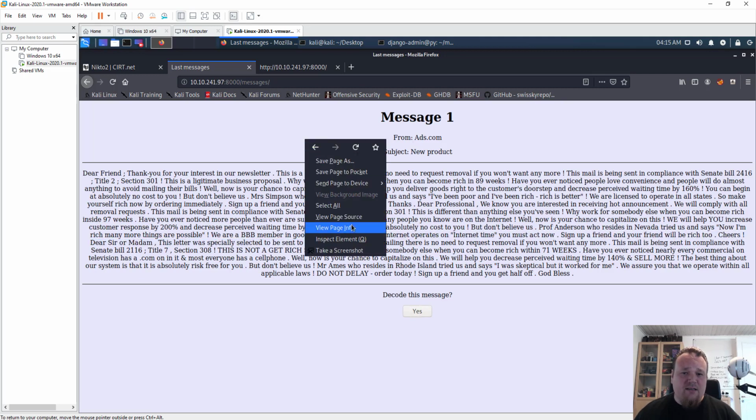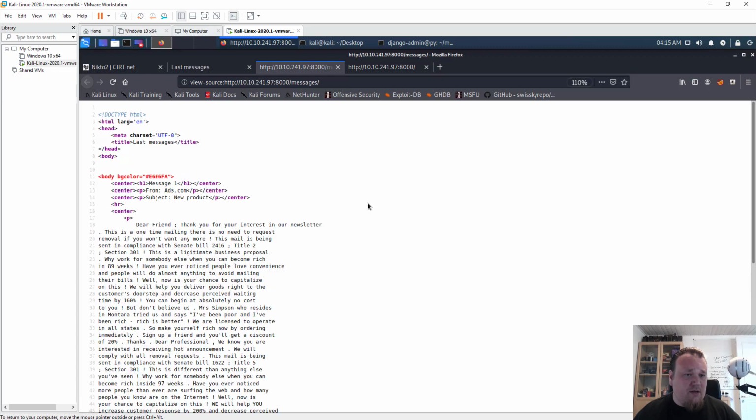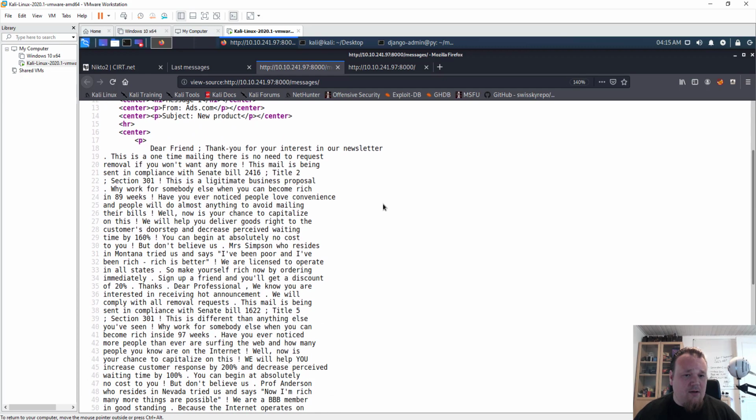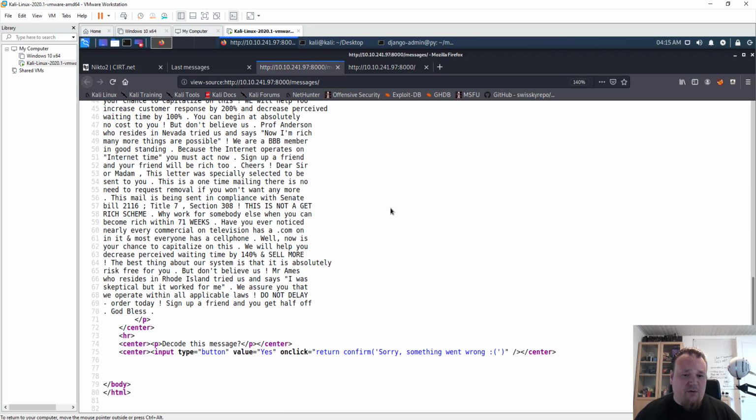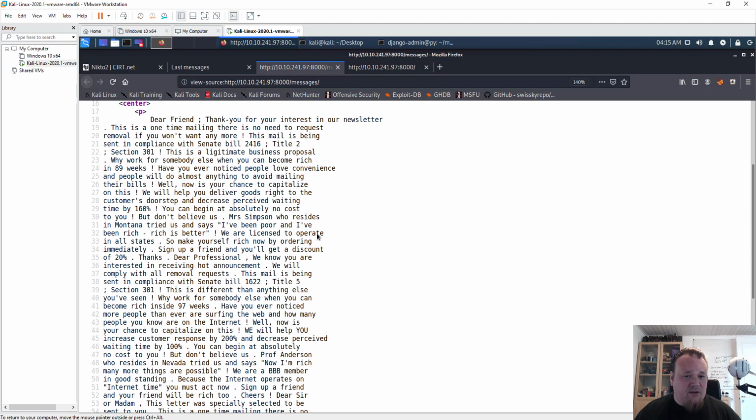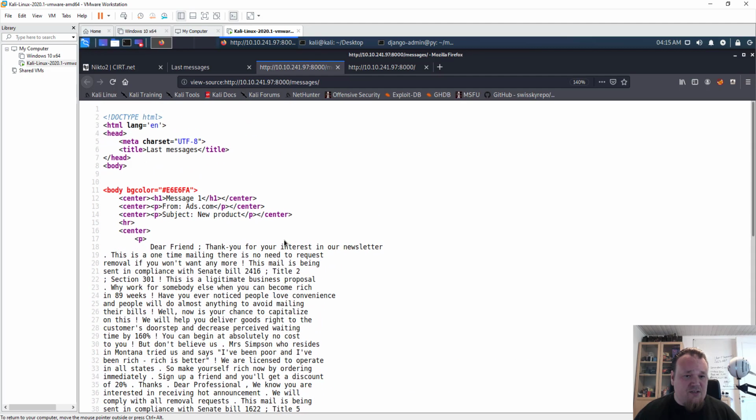I'm going to right click again and view page source, just to make sure I'm not missing anything from the source of the web page. All of this just looks like a bunch of text, not really saying anything special.